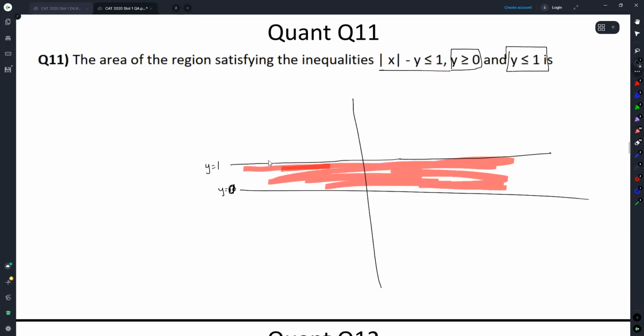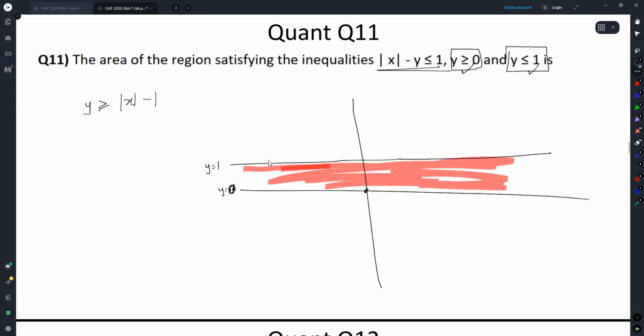Then this expression, you can make it much easier for yourself. Right now you have this in terms of y. Turn this around. Can I say y has to be greater than equal to mod x minus 1? Now if it was only mod x, it would pass through the origin.